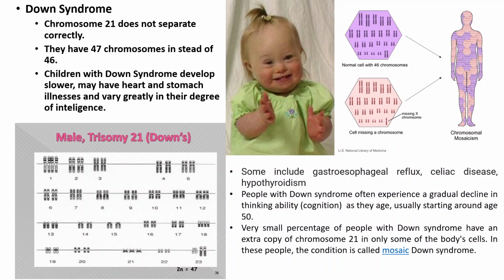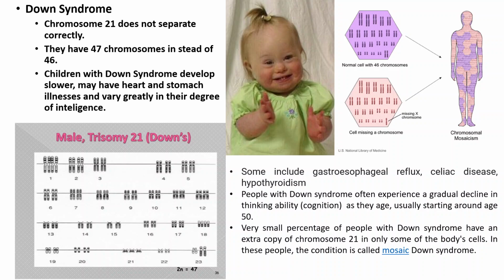Hello students. Earlier we have seen regarding the non-disjunction of certain chromosomes which can result into different disorders. Today we are going to see some of the disorders that occur due to this non-disjunction and also due to certain other mutations in either autosomes or in allosomes.